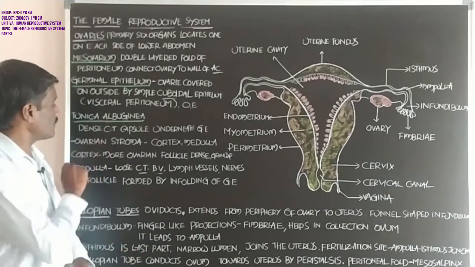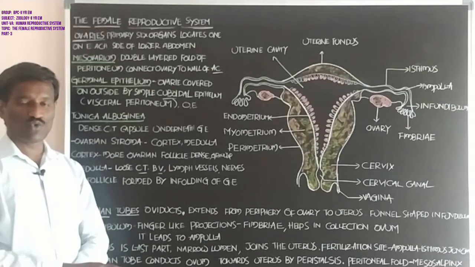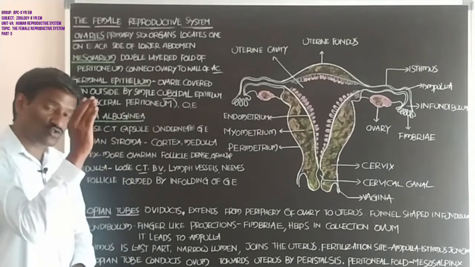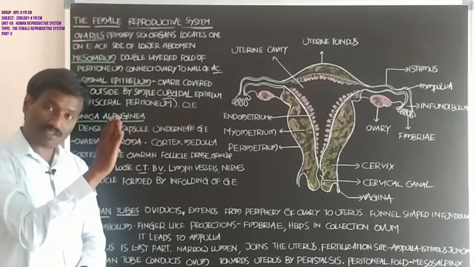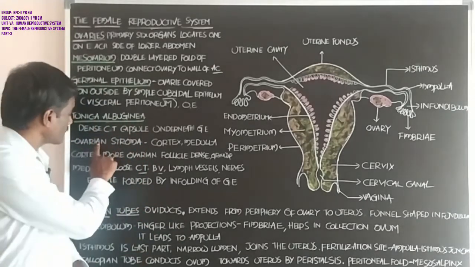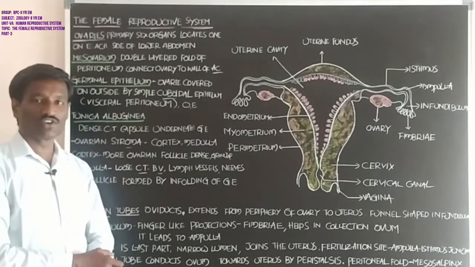Student, the ovarian stroma. Ovarian stroma is the part present in each ovary. What is the meaning of stroma?